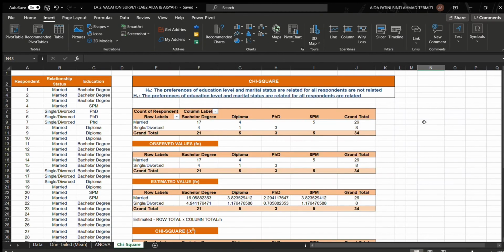Okay, lastly for question C, which is chi-square. First we put all the data over here, and then we make a pivot table to get it like this. For the observed value, we just copy the above table and then paste it.